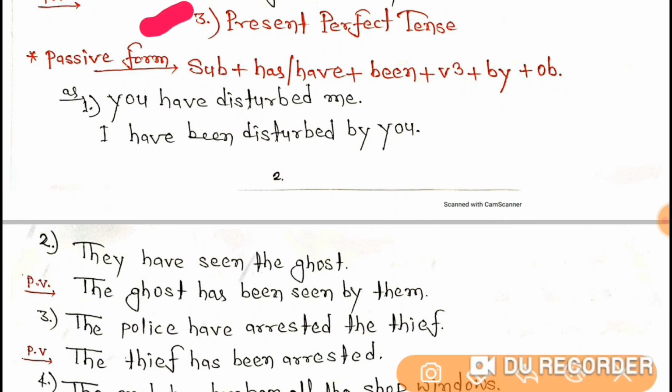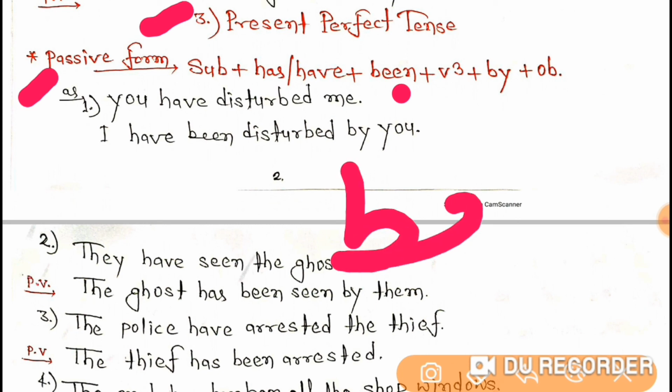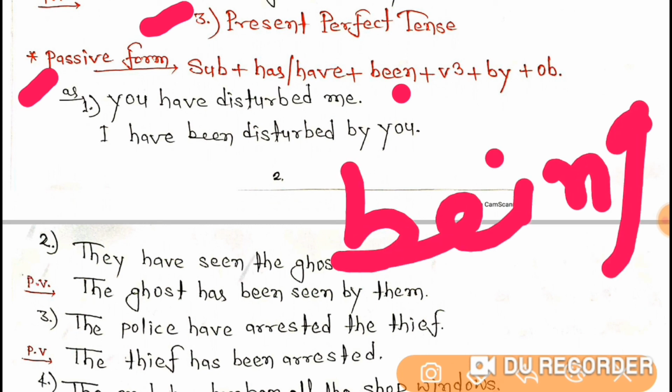Students, the third one is present perfect tense. Its passive form is subject, has, have, been. Remember, do not get confused between been and being. Just remember it. There is a trick to remember it. In being there is the ing form.